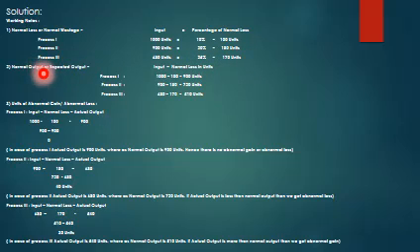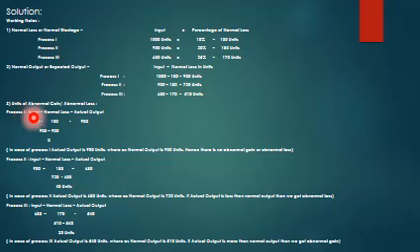Normal output or expected output. The formula is input minus normal loss in units. Process 1: input is 1,000 minus 100, so the normal or expected output is 900. Process 2: 900 minus 180, so 720. Process 3: 680 minus 170, it comes to 510.